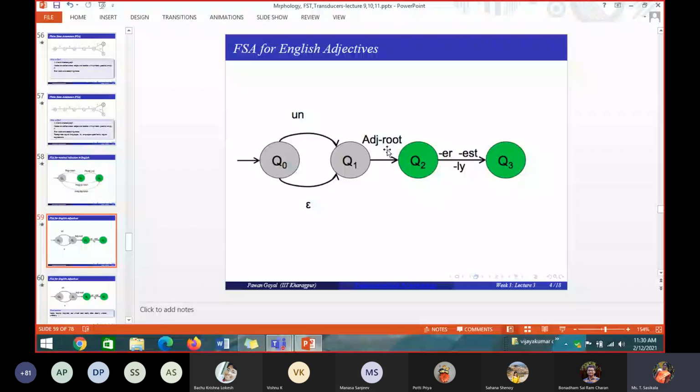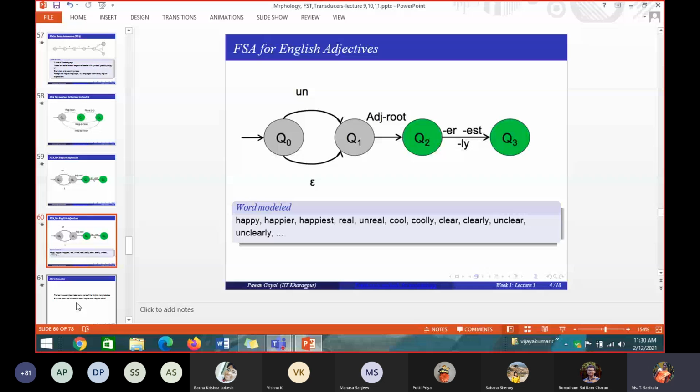Next automaton: cool, coolly, unclear, clear, so many words. Morphotactics, I think we'll see this in the next class.